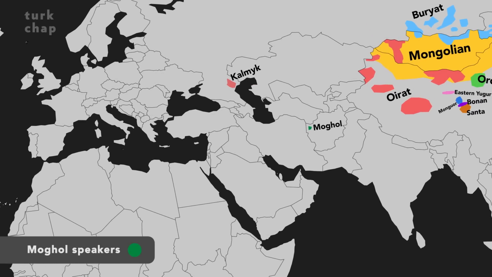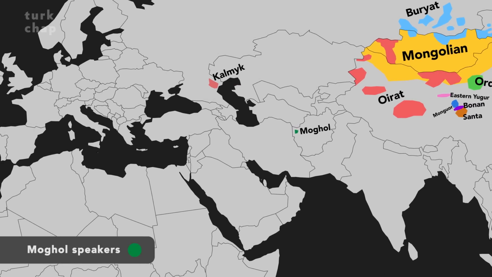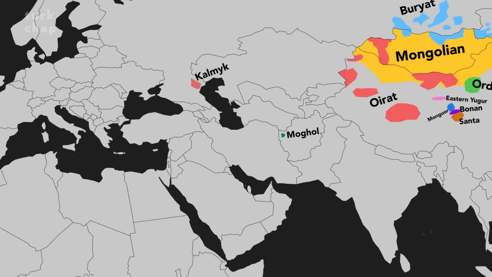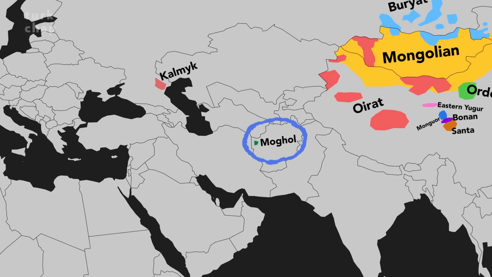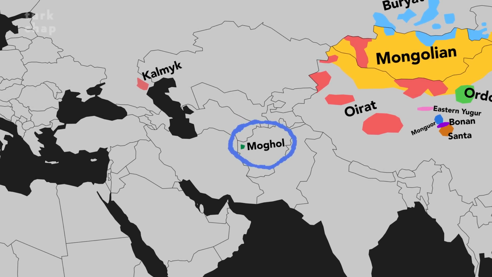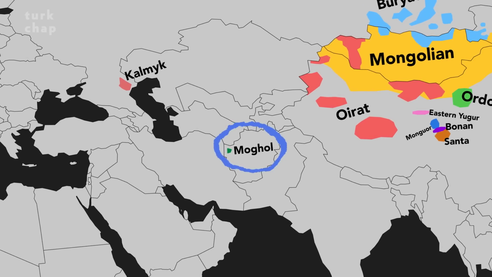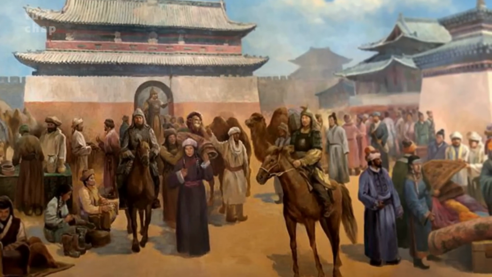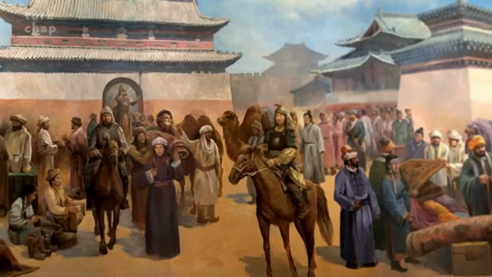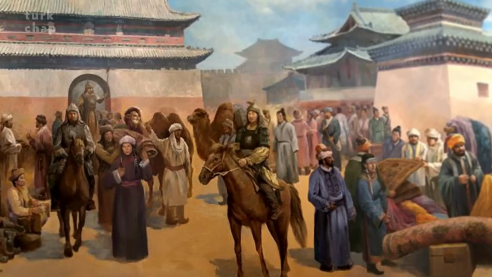Well, I think Mongol is the most interesting language that we'll cover in this video. At least it's my personal favorite because it has quite an interesting story. The Mongol language is spoken by the Mongol people who inhabit 2 isolated villages in West Afghanistan's Herat province. The ancestors of the Mongol people were Mongol soldiers stationed by Genghis Khan in West Afghanistan in the 13th century.